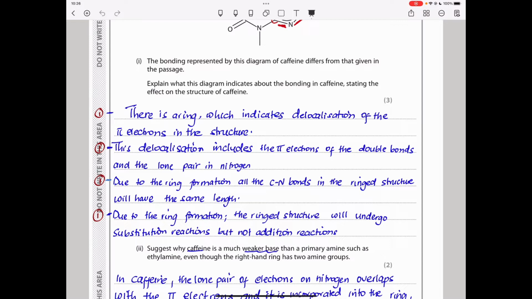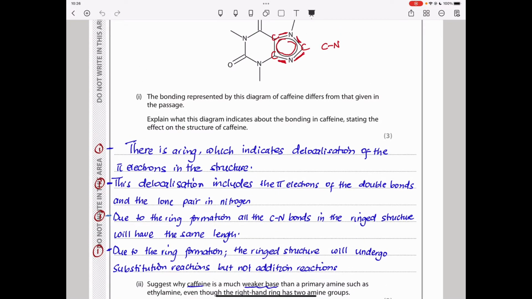And again, if you're a student and you're wondering how would you know all this? This is referring to the chemistry of benzene. You remember in the structure of benzene, let me try to draw it for you like that. We have a ring structure, and because these are all carbon-carbon bonds, all these carbon-carbon bonds have the same length because of the delocalization of the pi electrons within the ring or within the benzene.